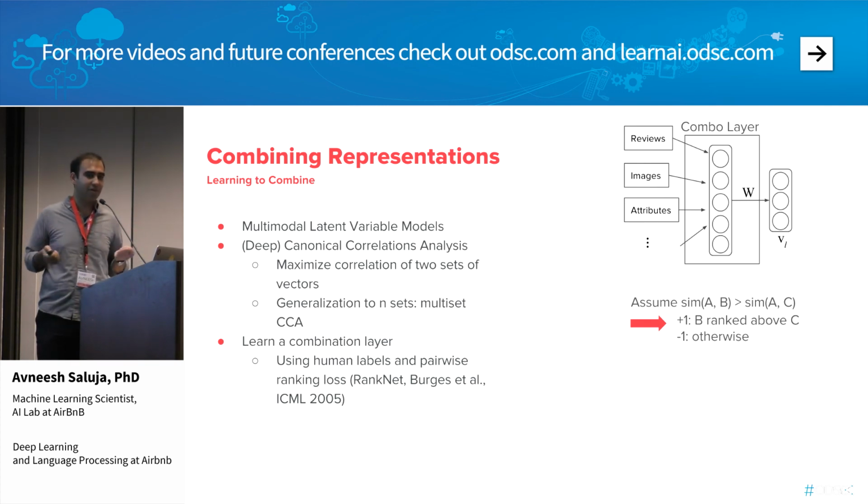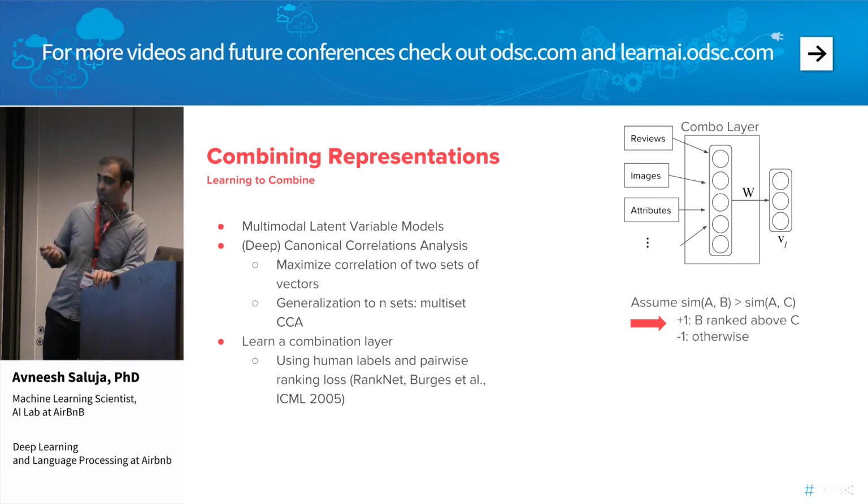So for example, if we find that for whatever task we're interested in downstream, images are irrelevant to telling me whether two listings are similar, then it would downweight the image component in this combination layer. And so the idea is we can potentially use human labels and the pairwise ranking loss, which essentially makes this a classification problem, to learn this.